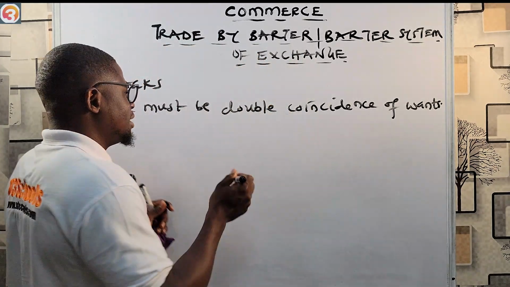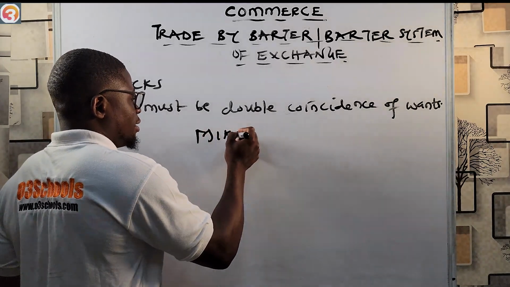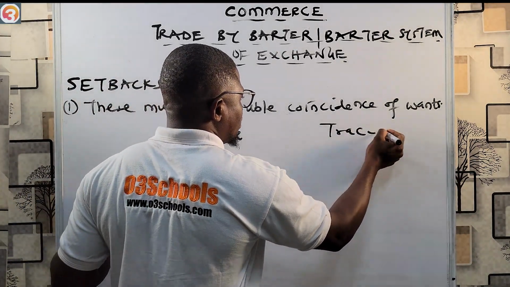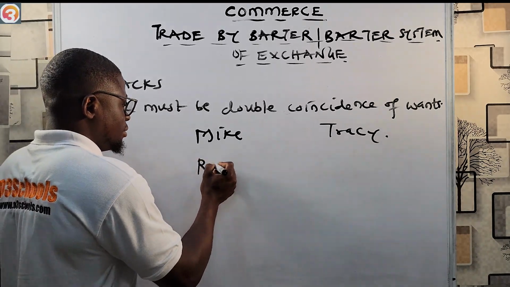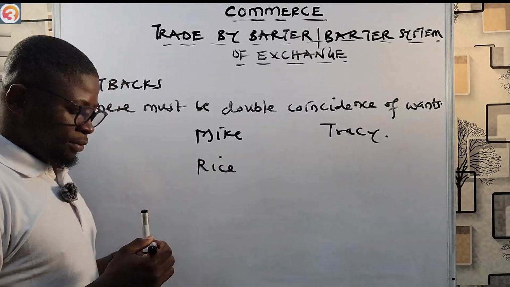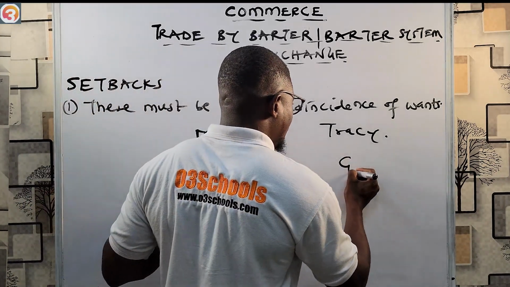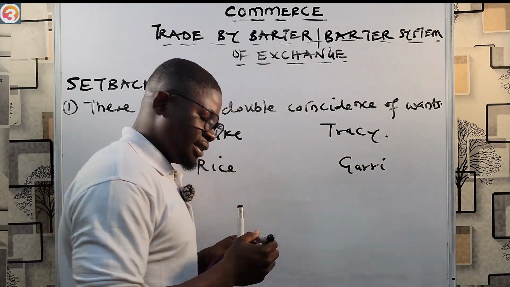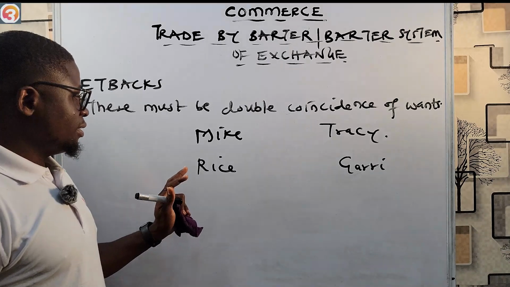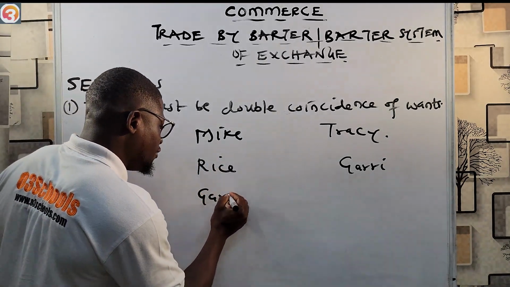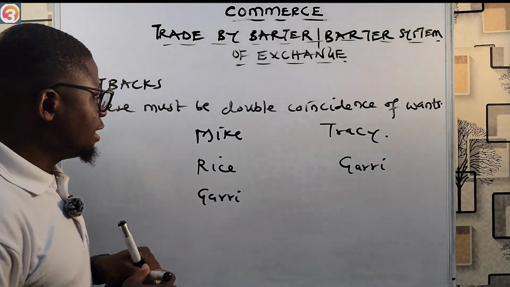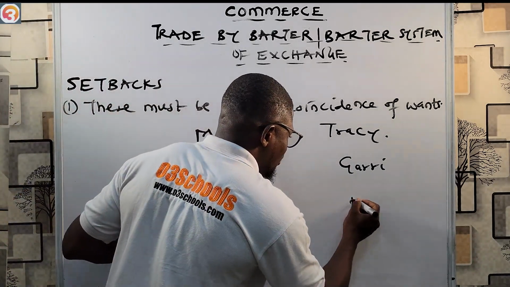For example, let's say we have Mike and we have Tracy. Mike has rice. Tracy has garri. Now Mike wants garri from Tracy, but Tracy also wants rice.